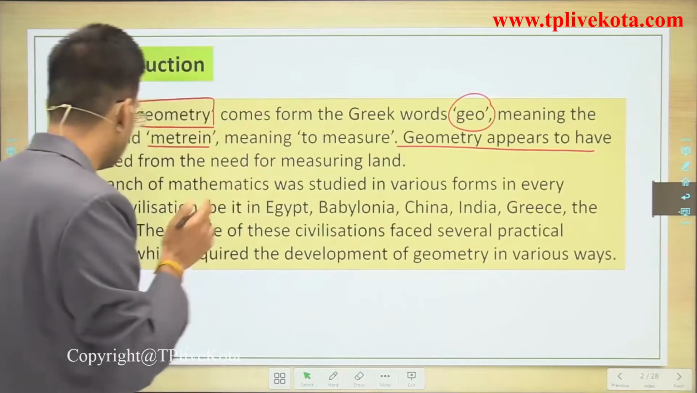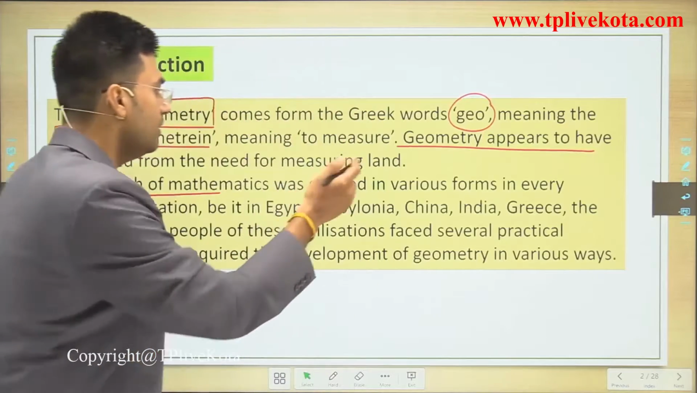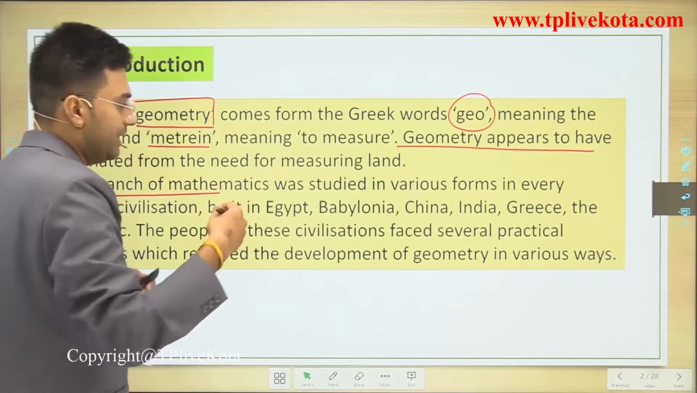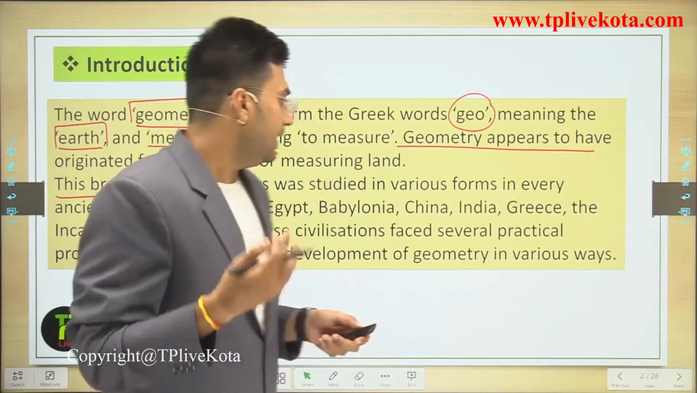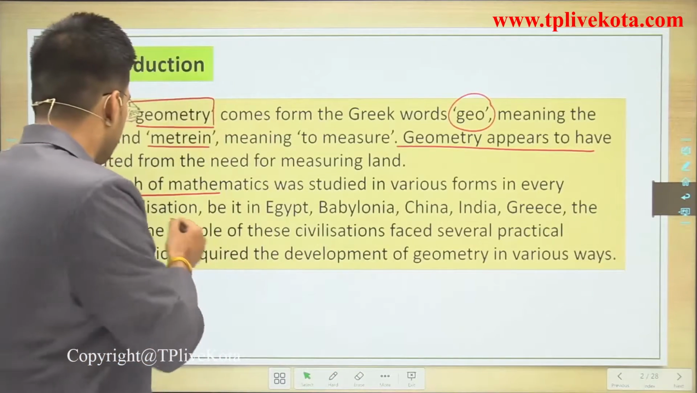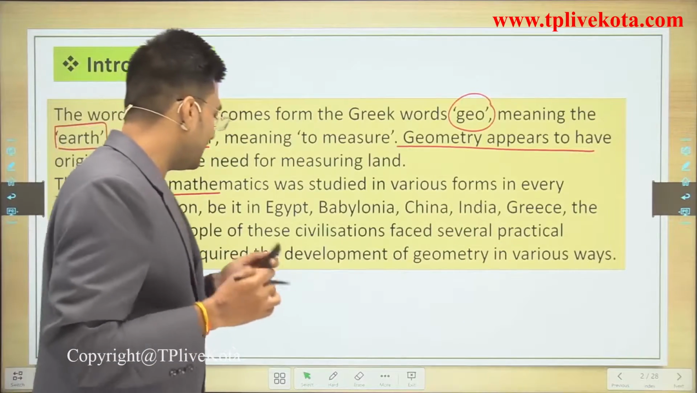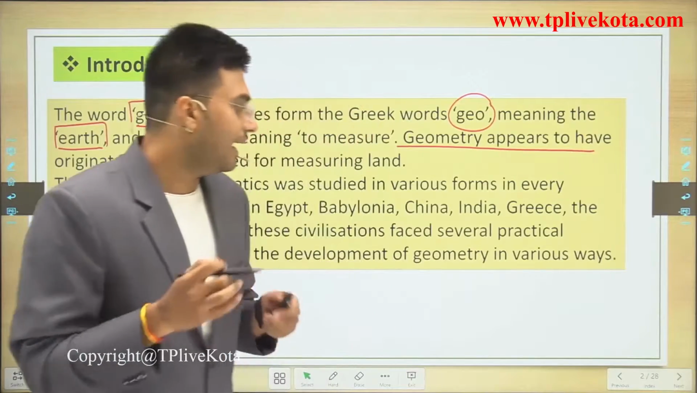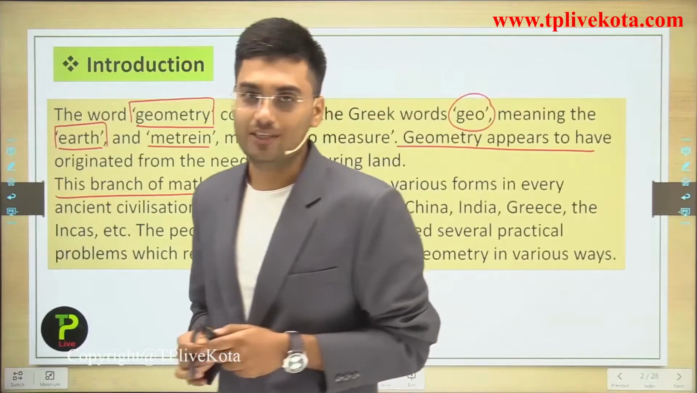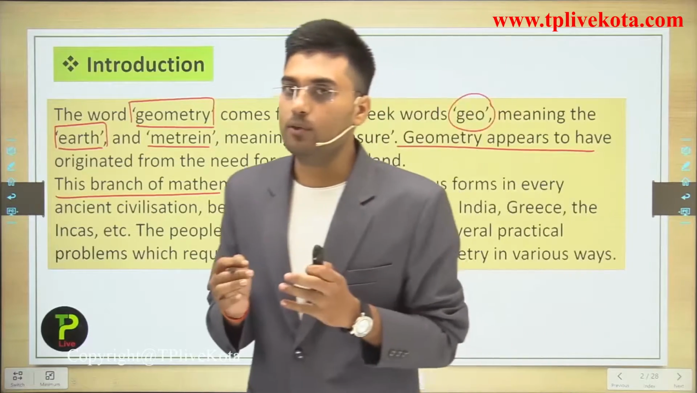Clear? Now, this branch of mathematics was studied in various forms in every ancient civilization, be it in Egypt, Babylonia, China, India, Greece, and so on. The people of these civilizations faced several practical problems which required them to develop geometry in various ways. So we know that necessity is the mother of invention. At that time they needed to measure land, and they developed some concepts of geometry.